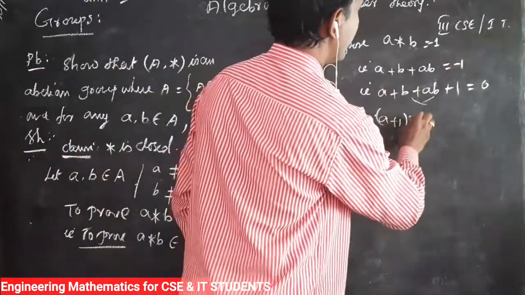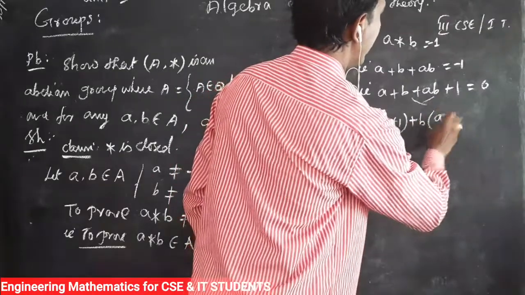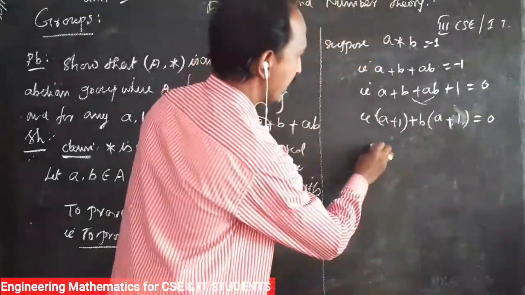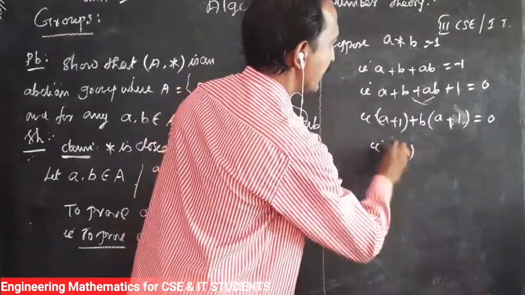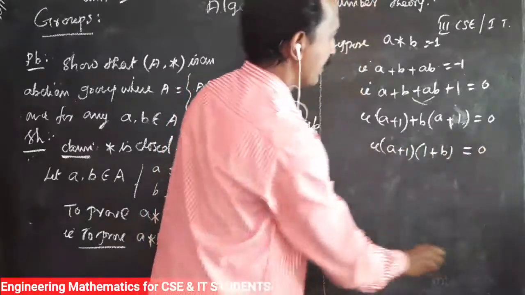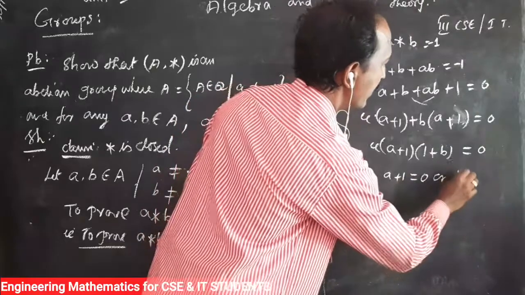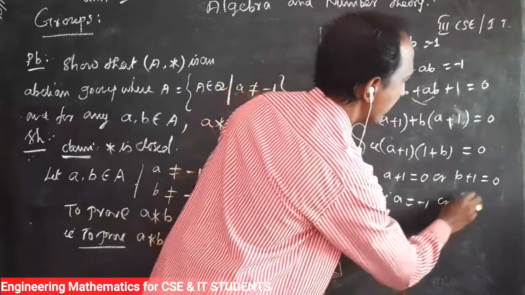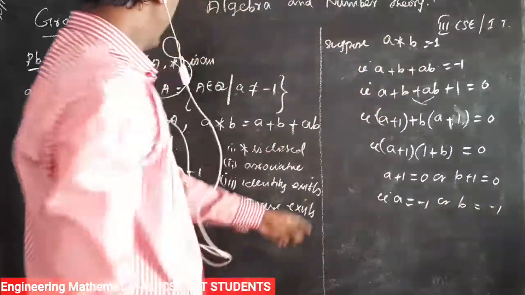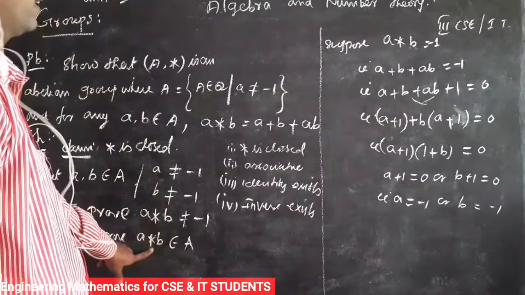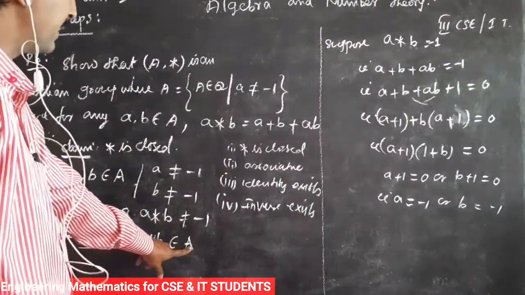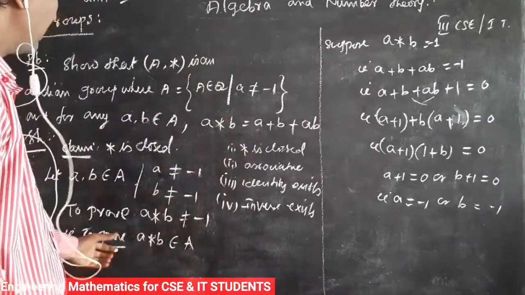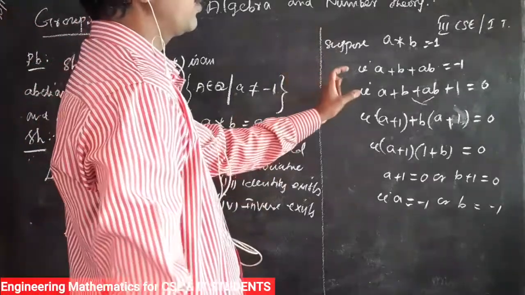So a + 1 plus b times (a + 1) equal to 0. So that is (a + 1)(1 + b) equal to 0. That is a + 1 equal to 0 or b + 1 equal to 0. That is a equal to -1 or b equal to -1. Actually we prove a * b belongs to A. So a * b belongs to A means a * b is not equal to -1. So we prove this by contradiction. Suppose a * b is equal to -1.